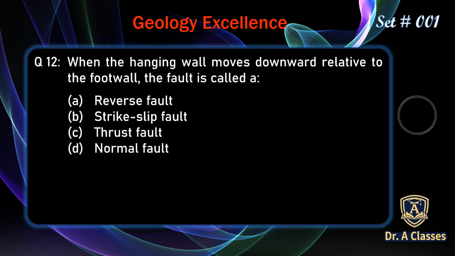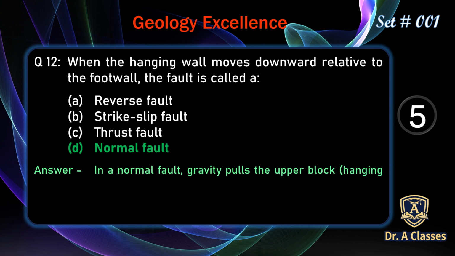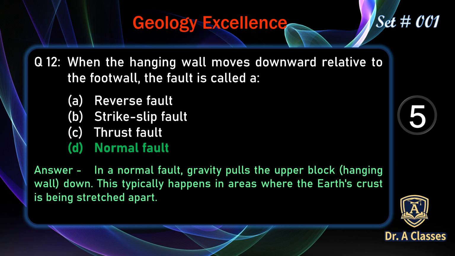When the hanging wall moves downward relative to the footwall, the fault is called a A. Reverse fault, B. Strike-slip fault, C. Thrust fault, D. Normal fault. The correct answer is D. Normal fault. In a normal fault, gravity pulls the upper block, that is the hanging wall, down. This typically happens in areas where the Earth's crust is being stretched apart.